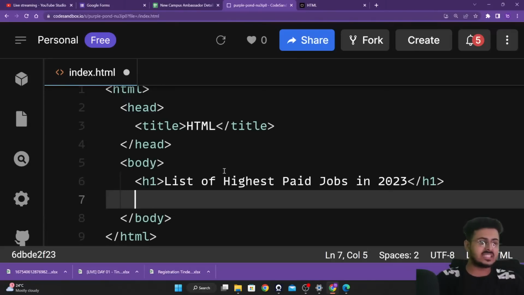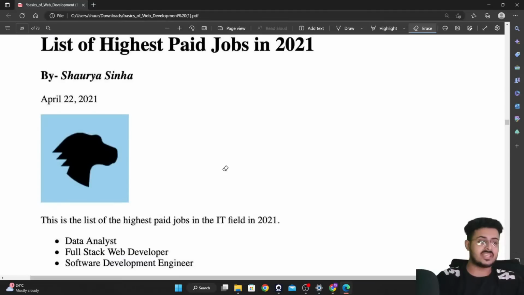The next thing that we want to write, let us look at it. It is coming out to be, by Shaurasana, right over here. This by Shaurasana looks exactly one half of the size of the h1 element. Are you guys able to see this? Please let me know. It almost looks as if it is half the size of the h1 element, guys.